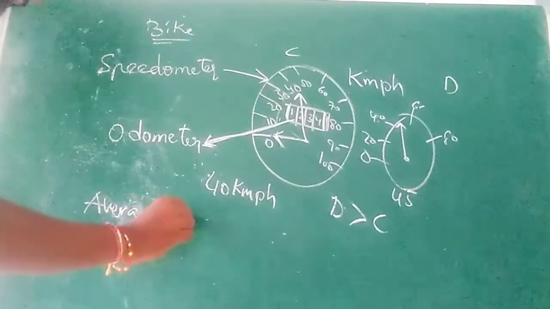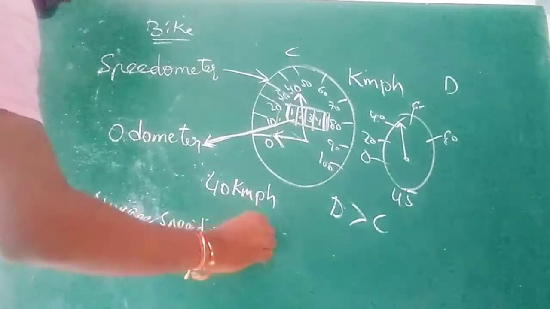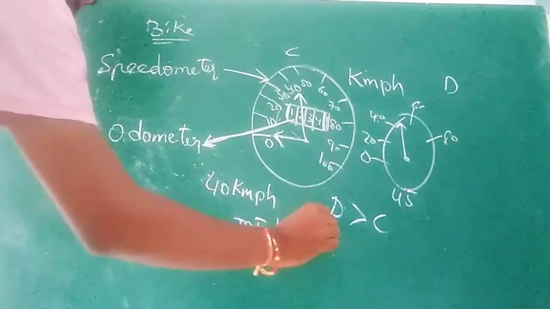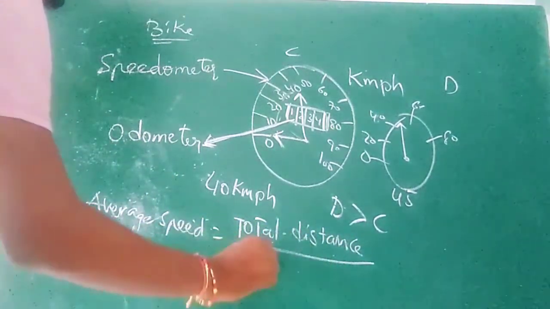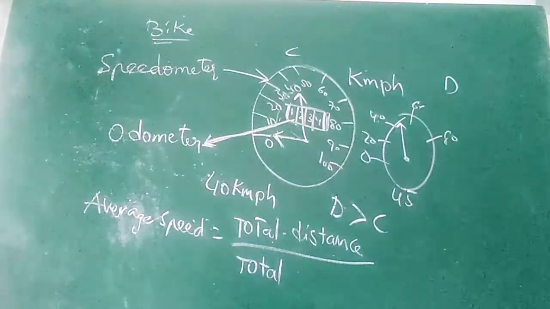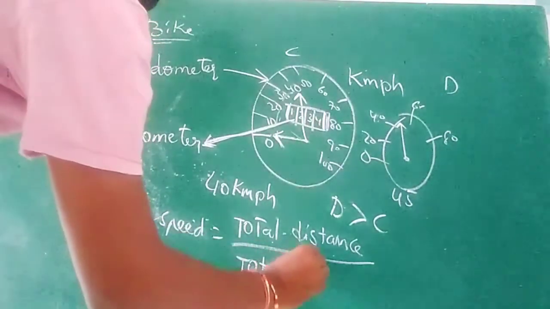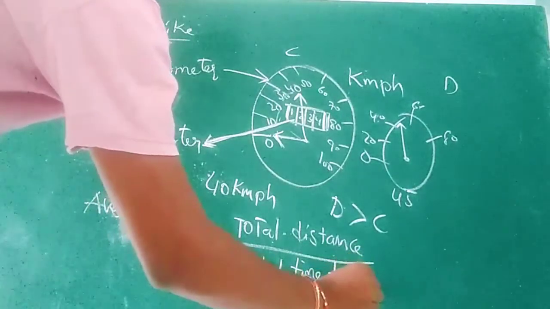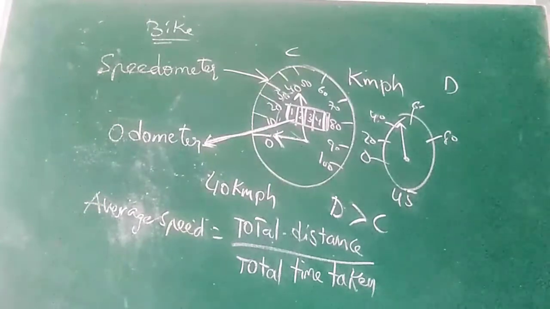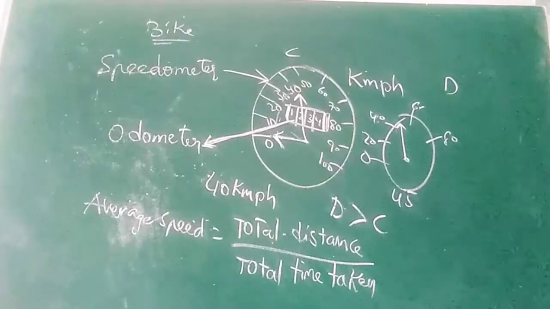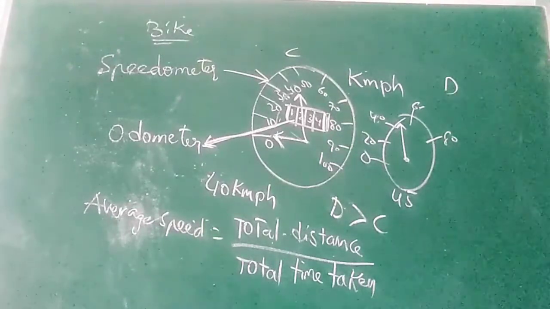So average speed is nothing but total distance traveled by the body. To travel the total distance, how much total time is taken? So average speed is nothing but total distance traveled by the body in a total time taken. So in this way we can calculate the average speed.